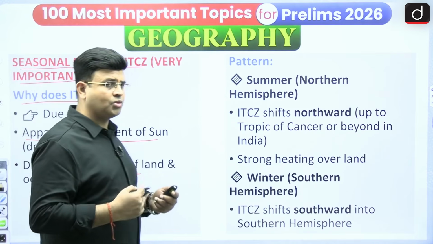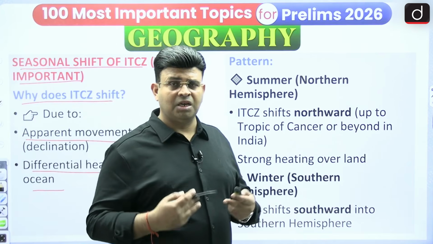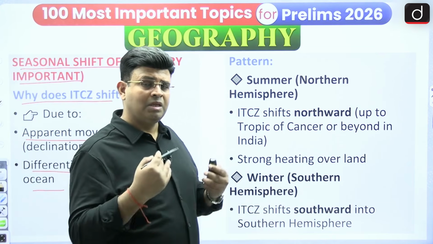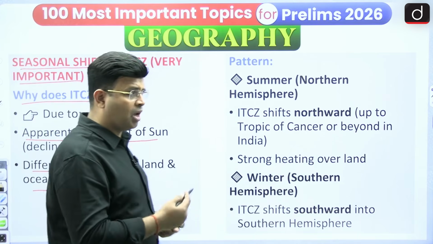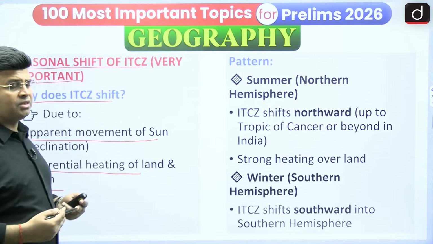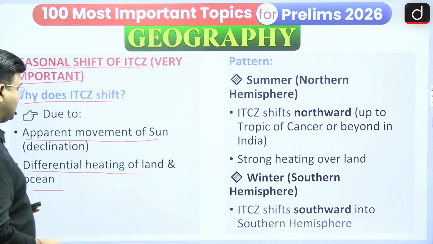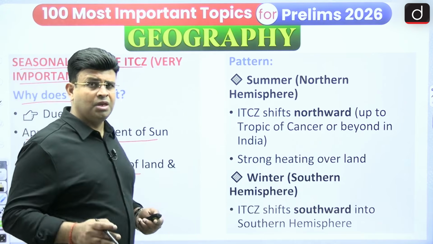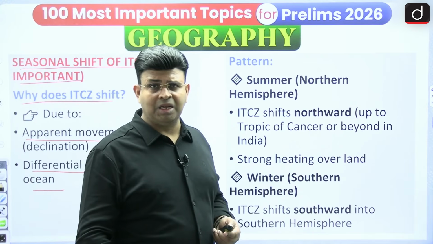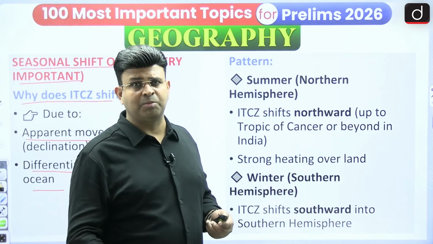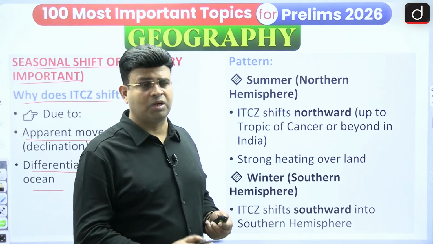The ocean and the land also help in creating a low pressure and the ITCZ accordingly. When the sun moves to the northern hemisphere, the land and ocean heat up, and it creates the ITCZ and low pressure. So differential heating of the land and ocean matters, as there is never the same heating. Land heats fast in summer and water bodies slowly, because the specific heat of land is very low, 4 times lower than water.